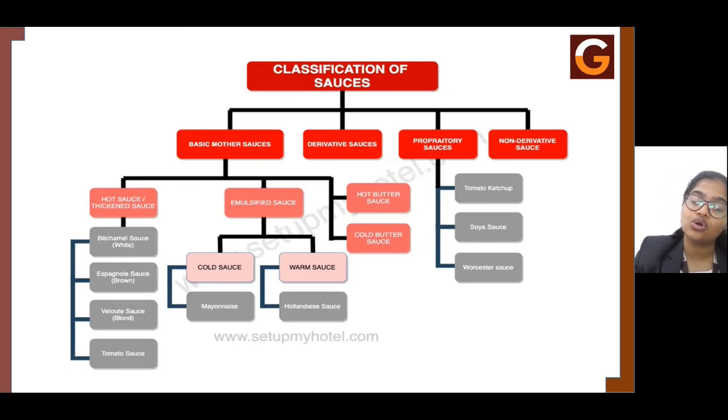This Worcestershire sauce also has different names. It's also called LP condiments, or it's also called LP sauce, or it's also called Lea and Perrins sauce. So these are the proprietary sauces that we have. Now, in the next session, let's try and understand the derivatives of these sauces. Thank you.